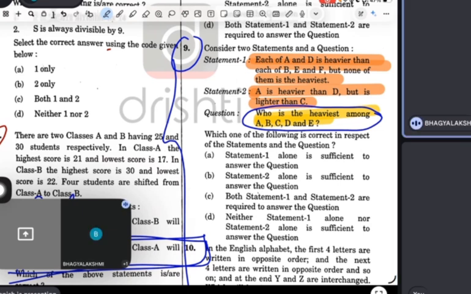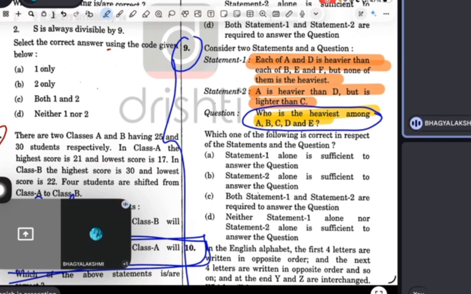C is not mentioned. So we can take C as the heaviest because A and D are lighter than C. But C is not there in the statement. That's why we can't take it out from this statement. A and D are not the heaviest. They told, Priyal, those are not heaviest, but they are heavier than B, E, F. Between them, we can't find out who is the heaviest, because none of them are.